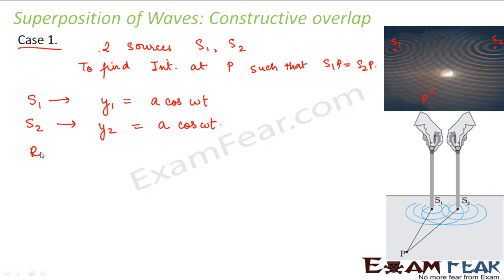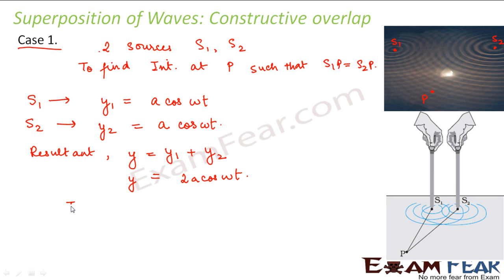So what would be the resultant wave? That means what would be the wave that will be formed due to superposition of these two waves? That will be nothing but the vector addition of y1 and y2. So that will be equal to 2A cos omega t. Right? So this would be the resultant amplitude or the resultant displacement due to the superposition of the waves coming out from S1 and S2.